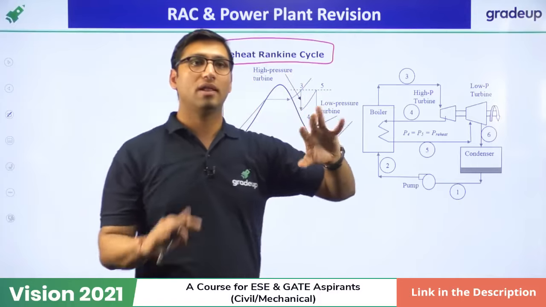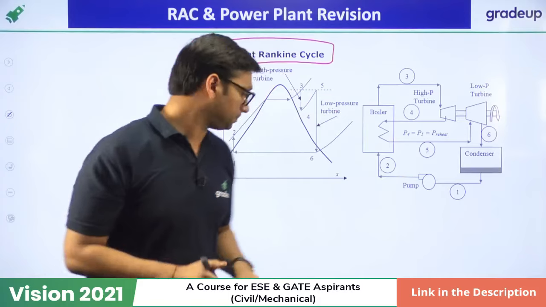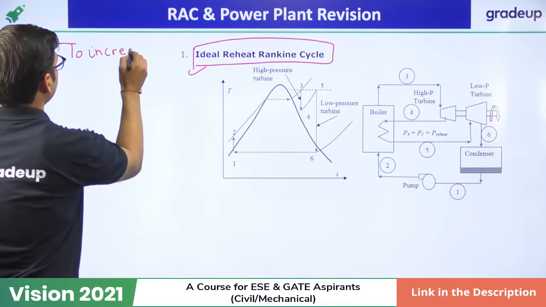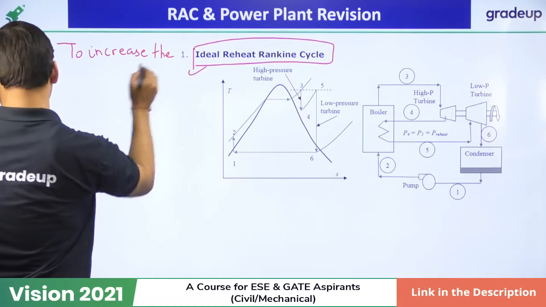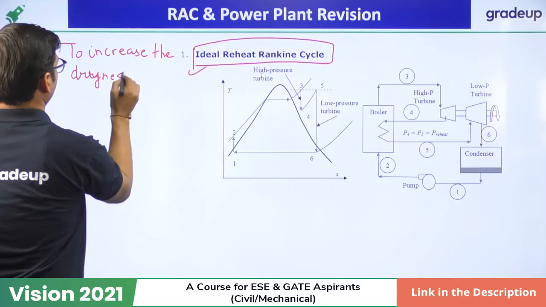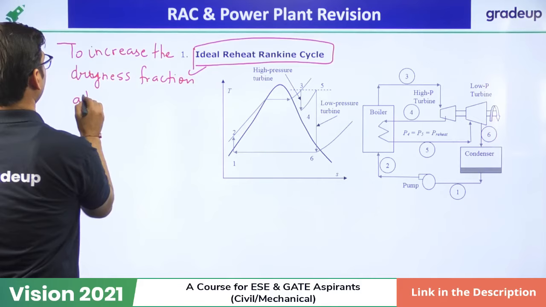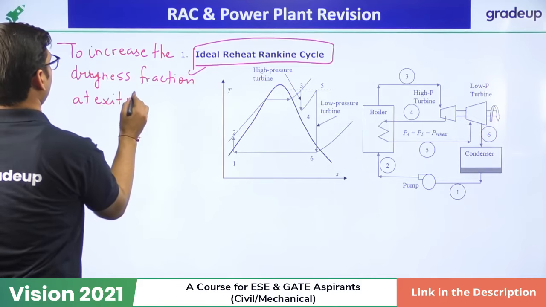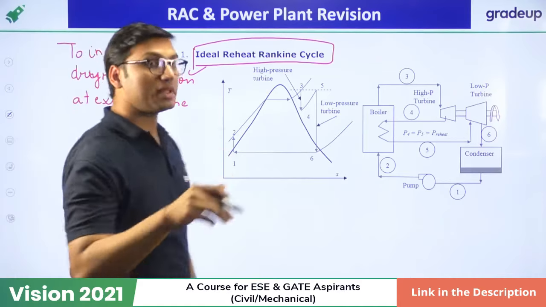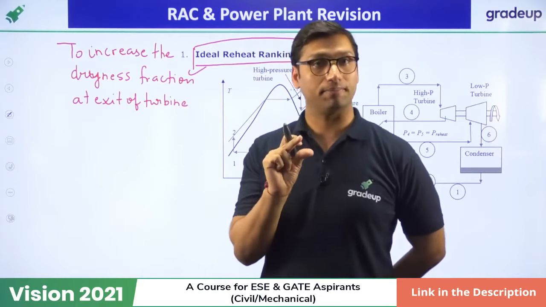That is the whole scenario of reheating. The only purpose of using reheating in the Rankine cycle is to increase the dryness fraction.